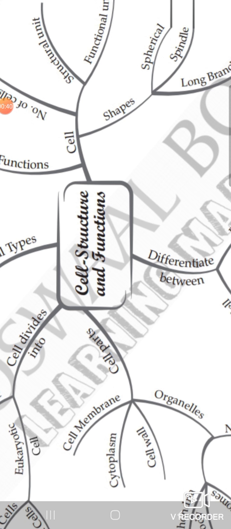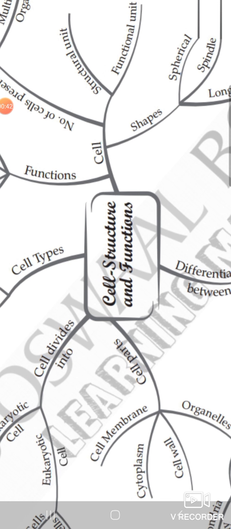Okay, dear students, so please pay attention over here in the mind map of chapter number 8, cell structure and functions. Those who still have any doubt in this chapter, please clear your doubts, dear students, because this is a very basic chapter of biology. If you go on with further studies, 9th, 10th, 11th, 12th, and if you have interest in biology, then this chapter should be very clear to you: what is actually a cell, dear students, right?